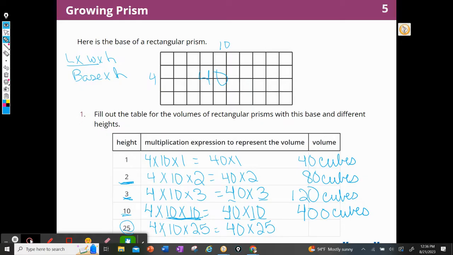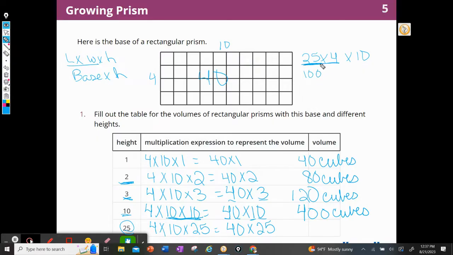But I'm going to use the commutative property of multiplication to rewrite that as 25 times 4 times 10, because I know that groups of 25 are like quarters. So if I have 4 quarters, how many cents do I have? I have 100 cents, right?